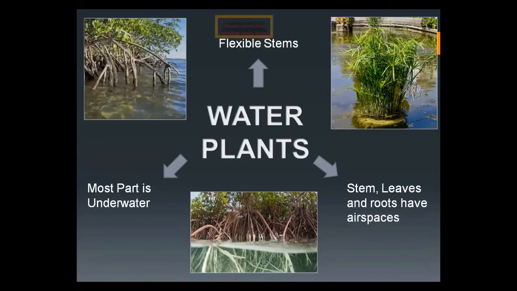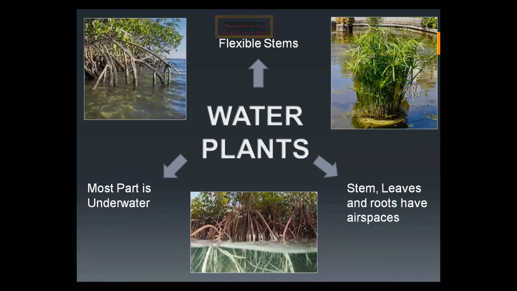And if you observe the plants in the water, which type of adaptation do we find? They have flexible stems, and this flexibility helps them avoid damage by strong water currents. When the water is moving with a strong current, their stems cannot be damaged because they are flexible in nature.